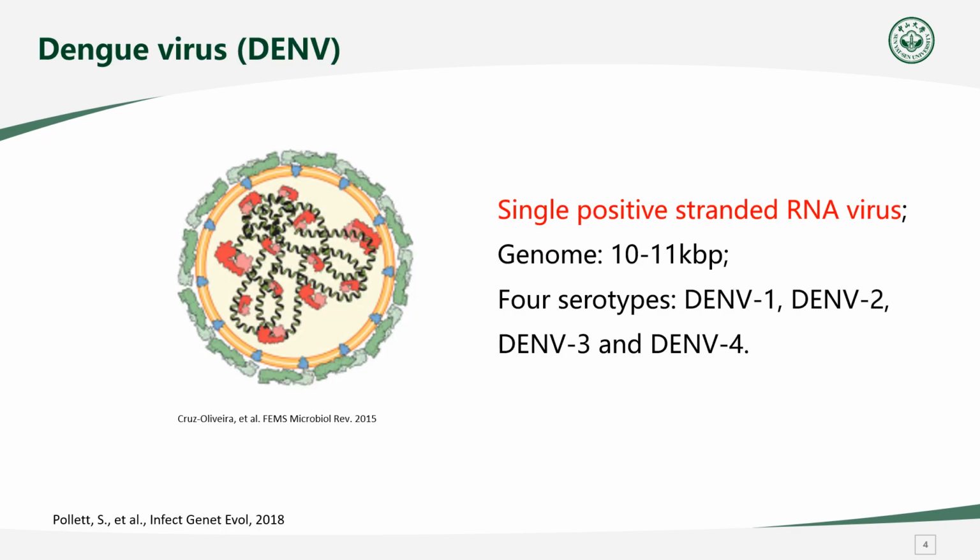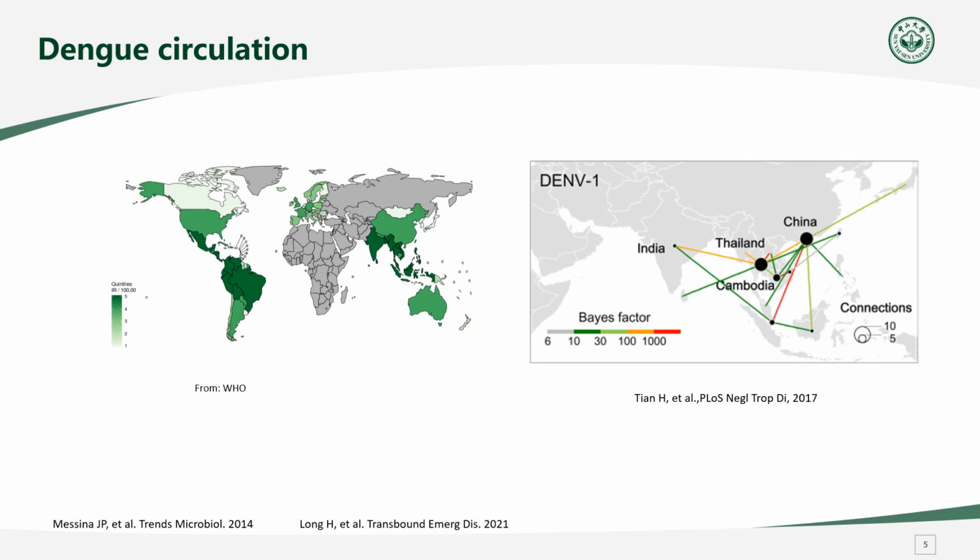Dengue virus is a single positive-stranded RNA virus which can be characterized into 4 serotypes, including dengue virus 1, 2, 3, and 4. With climate change and increasing human movement around the world, dengue is expanding from tropical and subtropical zones to a global scale. However, there is less systematic research on dengue global circulation.